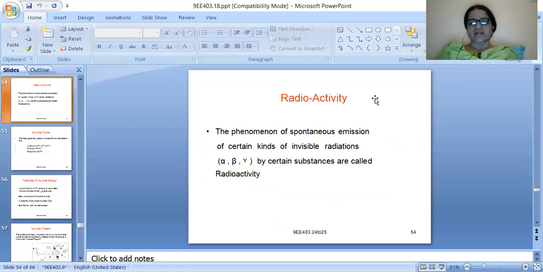What is radioactivity? The phenomenon of spontaneous emission of certain kinds of invisible radiations by certain substances is called radioactivity.